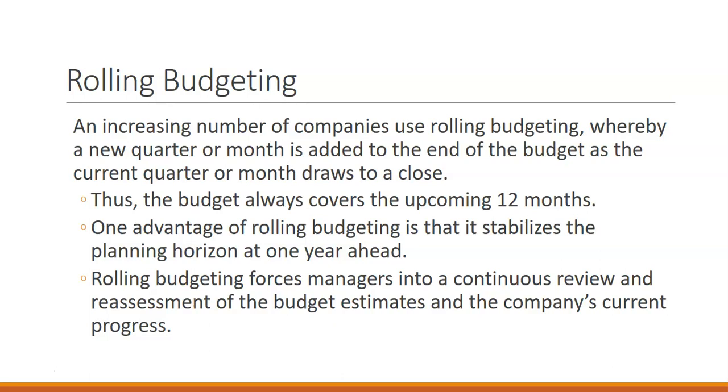So for example, as soon as we get to the end of October 2020, we would have October and November 2021 added on to the end of the budget. So we're always looking at the budget every month, and we're forecasting out 12 months at any given time.